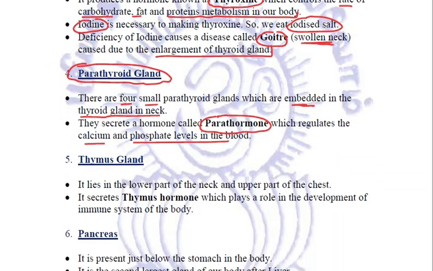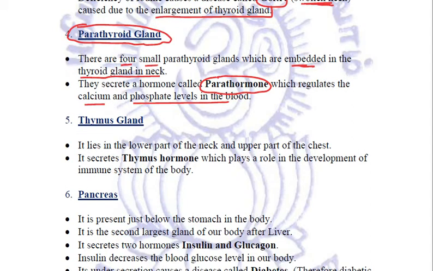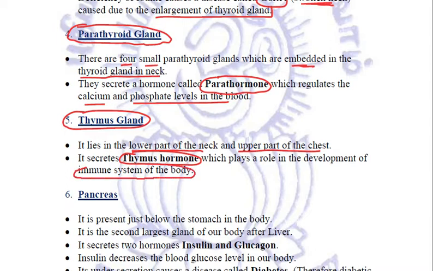Fine. The next endocrine gland is the thymus gland. They lie in the lower part of the neck and upper part of the chest, and the hormone which is secreted by thymus gland is the thymus hormone. It plays a very important role in developing the immune system of the body in the initial stages of life.